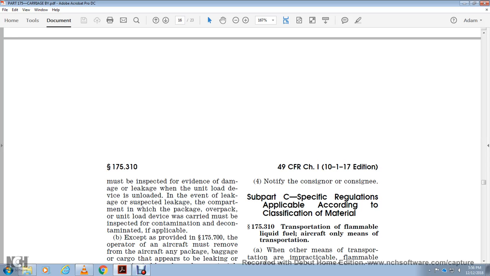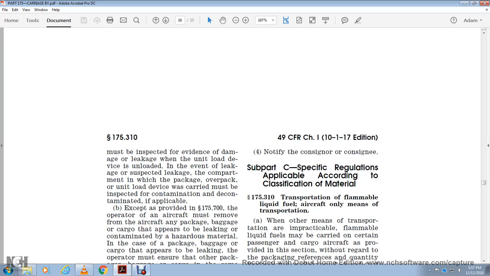In the event of leakage or a suspected leak, the compartment of the aircraft where the package, overpack, or unit load device was carried must be inspected. Contamination must be decontaminated as prescribed by 175.700.